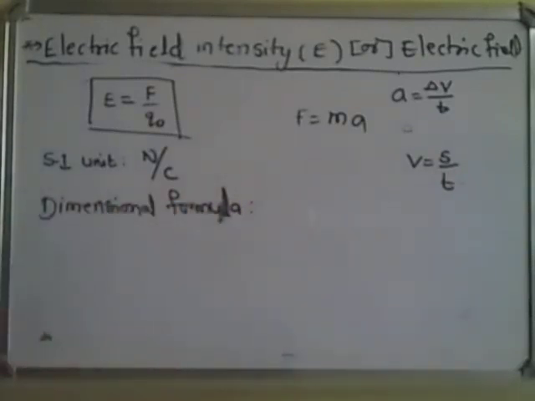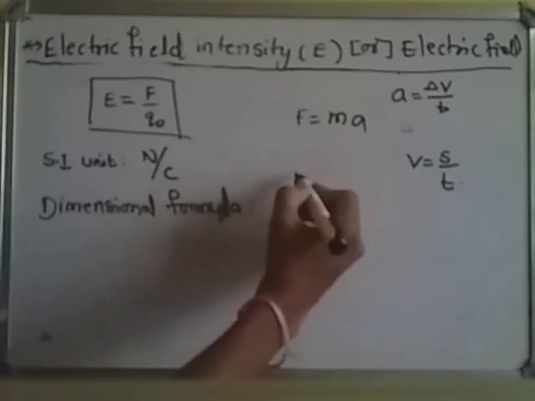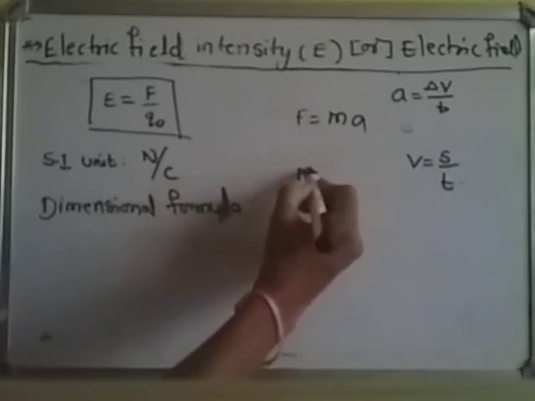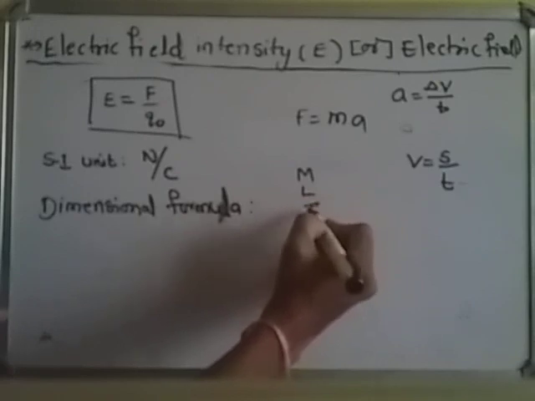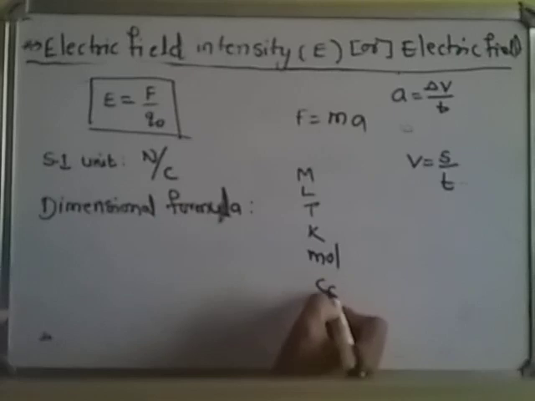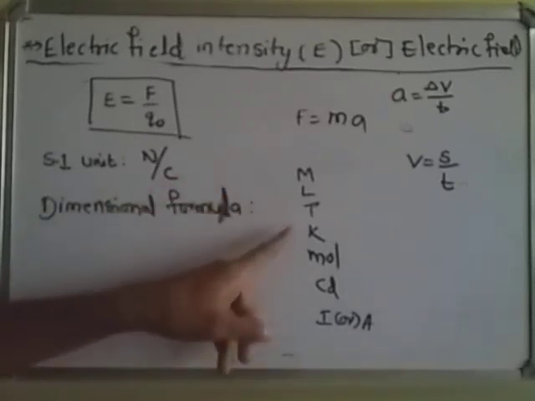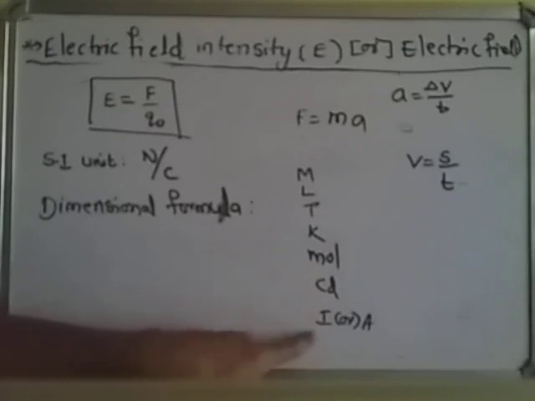Actually, what is a dimensional formula that we learned in the 11th class? It is expressing any physical quantity in terms of fundamental physical quantities. What are the fundamental physical quantities? There are 7 fundamental physical quantities: mass, length, time, temperature, quantity of substance, luminous intensity, electric current. Any other physical quantity we can express in M, L, T, K, mole, candela, A.